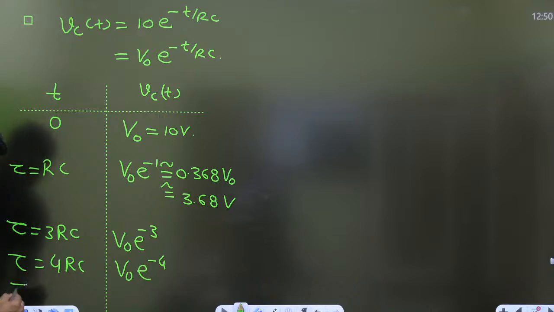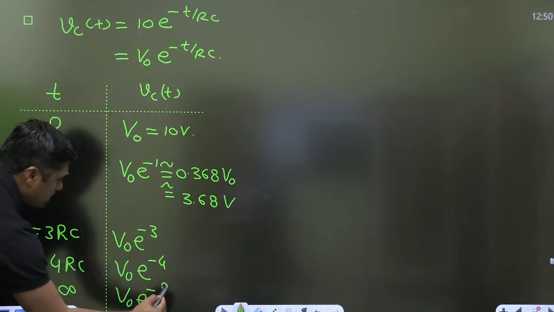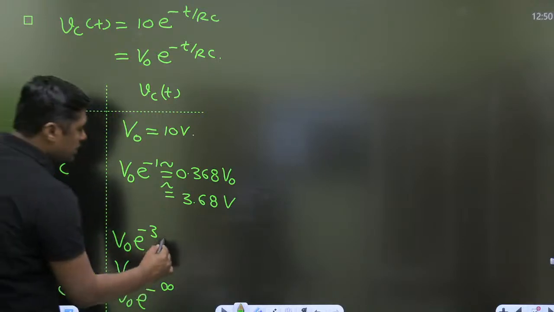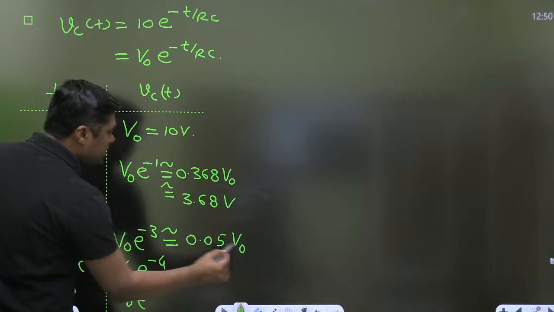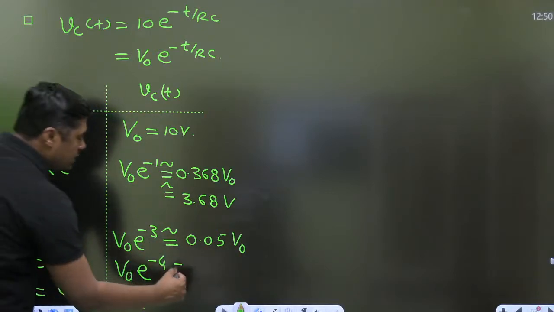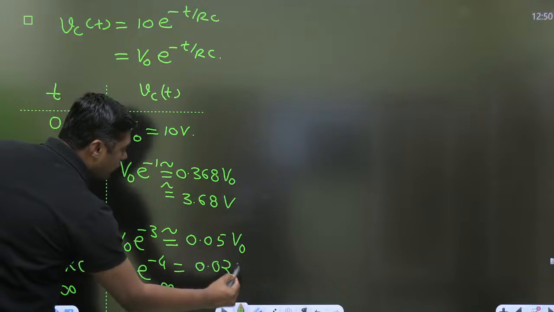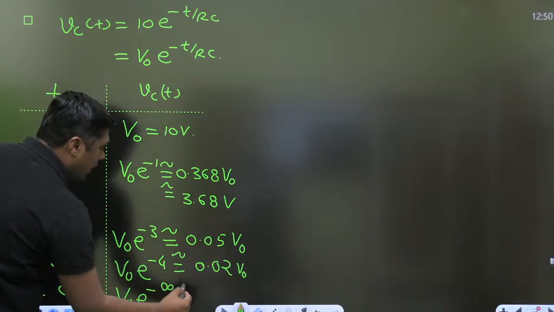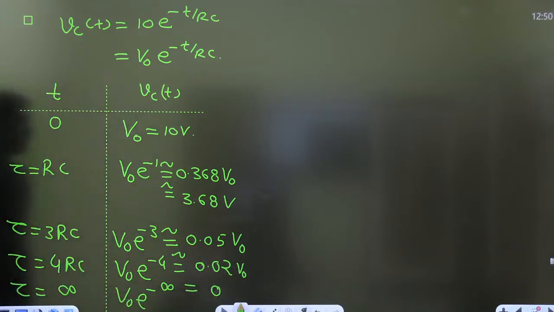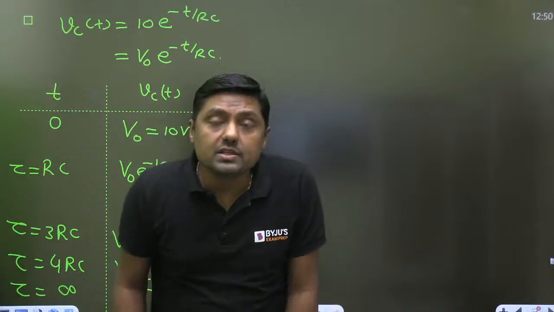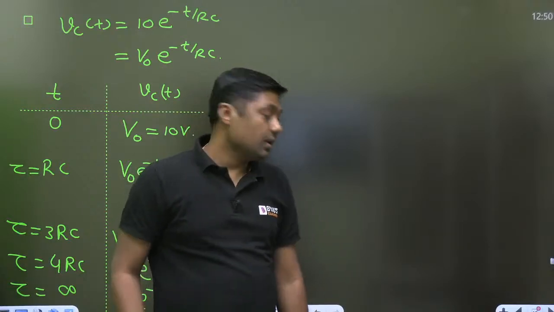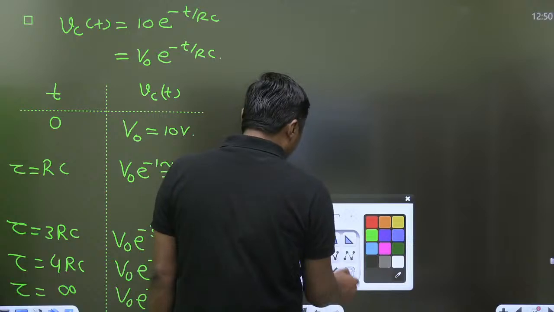And when I put t equal to infinite, it will become e raised to power minus infinite. 3 RC gives nearly 0.05 of V0, and 4 RC gives 0.02 of V0. And this becomes 0 at infinite. That's why it is called an exponentially decreasing function.